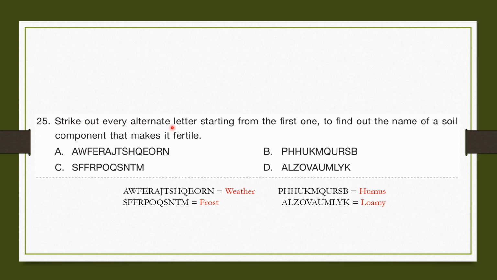Strike out every alternate letter starting from the first one to find out the name of a soil component that makes it fertile. A. If we cancel out every alternate letter starting from the first, we get weather. This is not the correct answer. B. If we do the same thing, it will give humus. C. Frost. D. Loamy. So, the component of soil that makes it fertile is humus. So, the correct answer would be B.